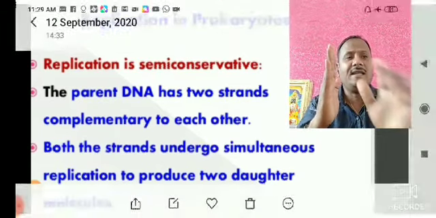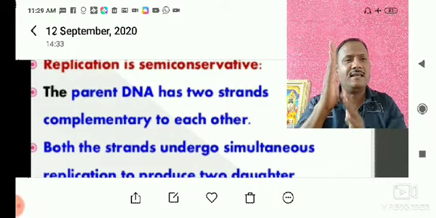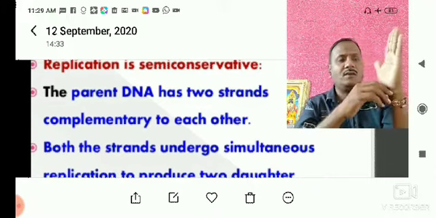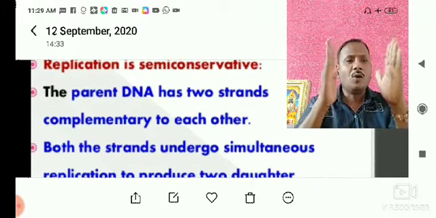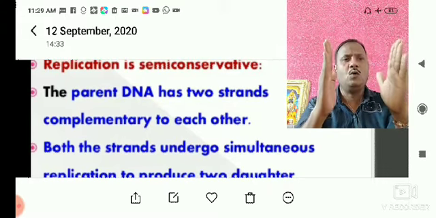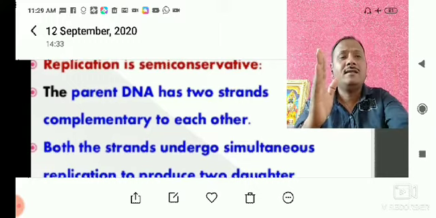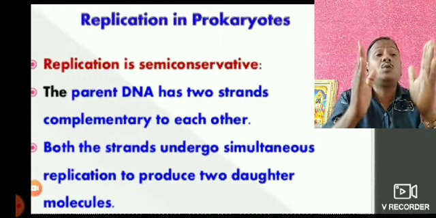On each old strand there is the synthesis of a new strand. It means that on these two old strands there is the synthesis of another new strand, and the old one DNA becomes 2 DNA in 2 daughter cells.